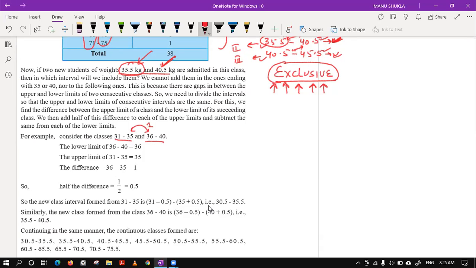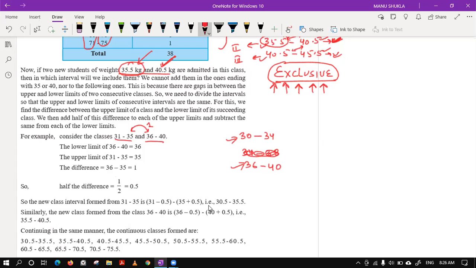In case the classes were like this, 30 to 34 and 34 to 38, sorry, one second, and 36 to 40. Suppose this was the classes, then what would you have done? Yes, better Vaishnav, it is better. Please tell me class, how will you make these intervals continuous? What will you do?